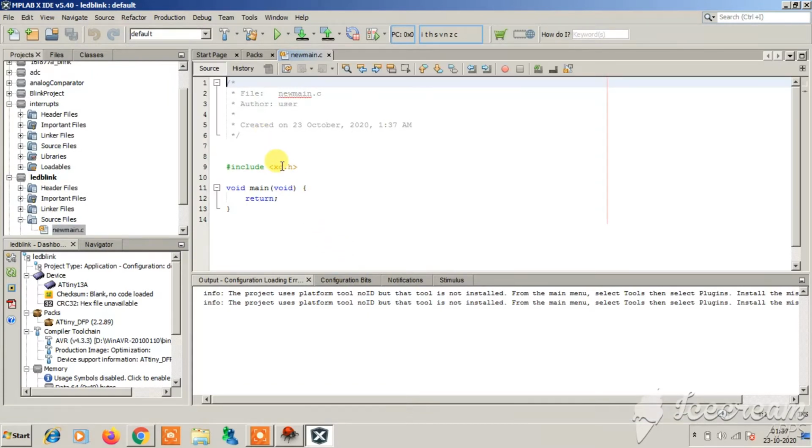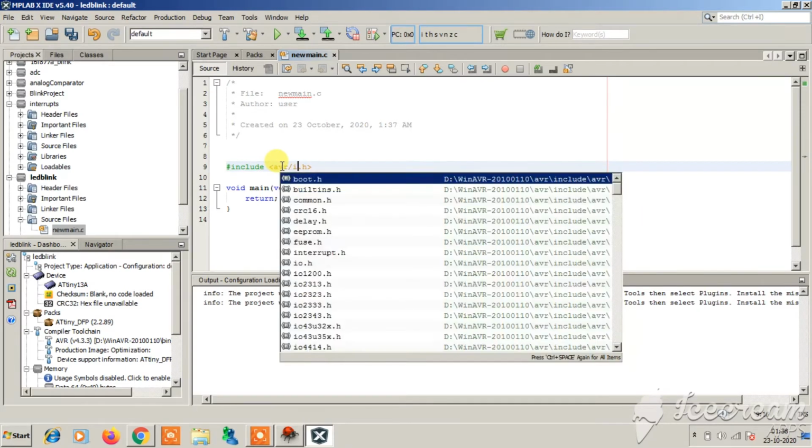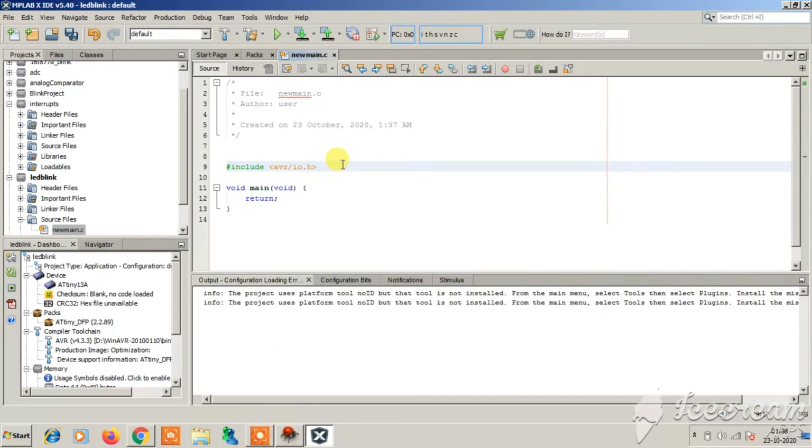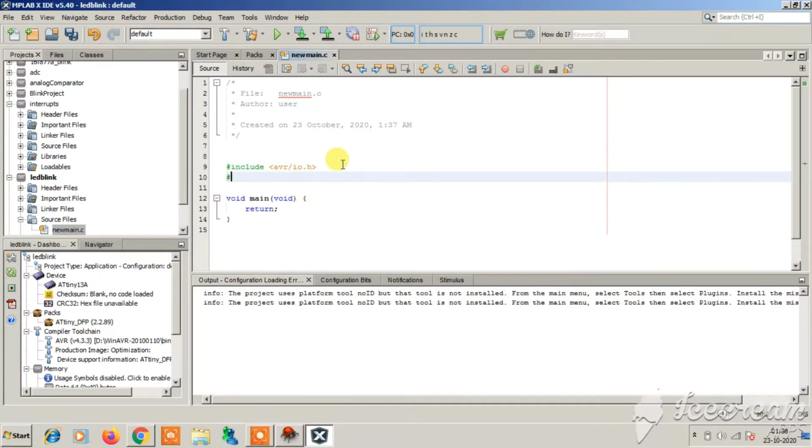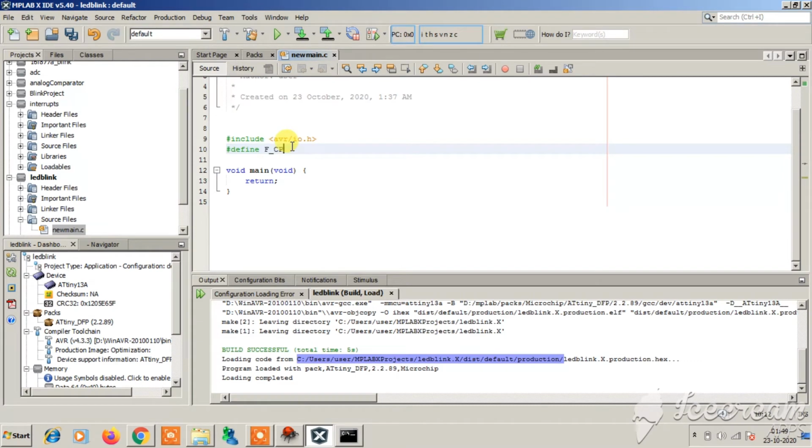Now see, xc.h is imported by default, but this is of no use here since XC is only for PIC microcontrollers. So we will write avr/io.h. I think this is clear, no use of xc.h here. Now define F_CPU as 9.6 MHz internal.